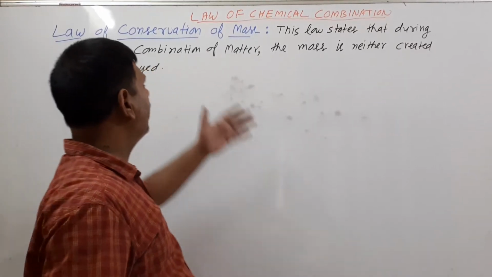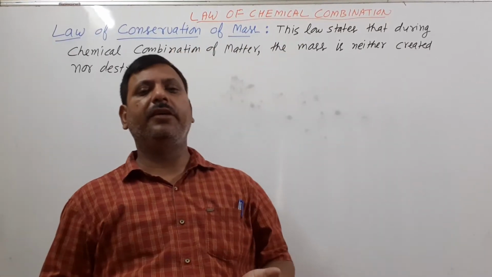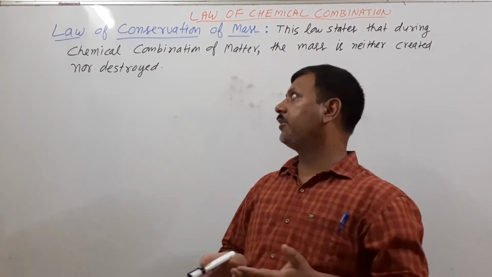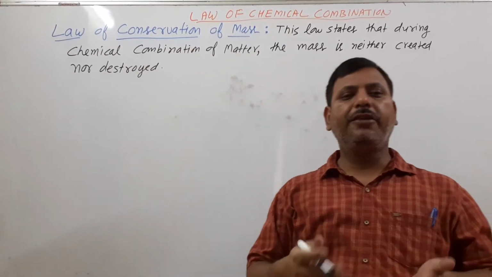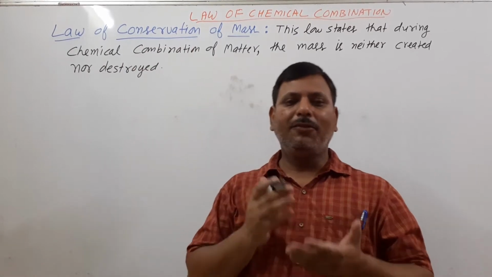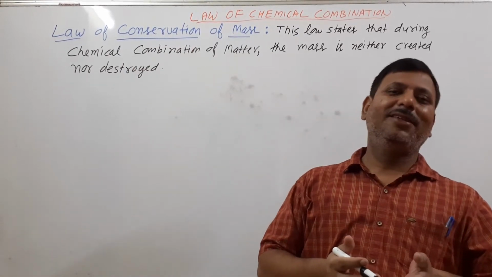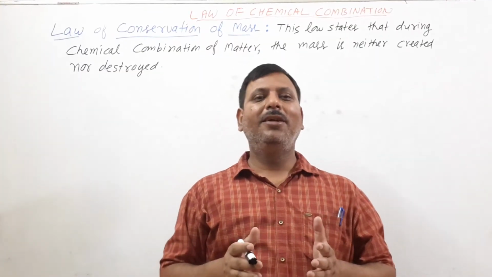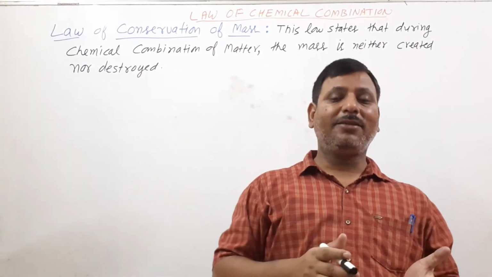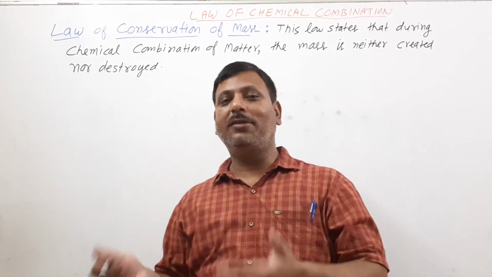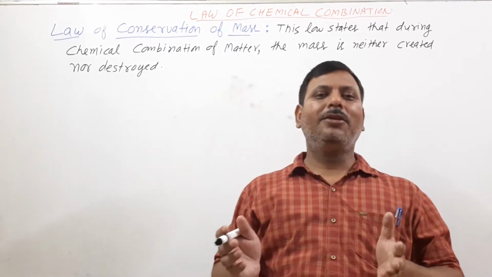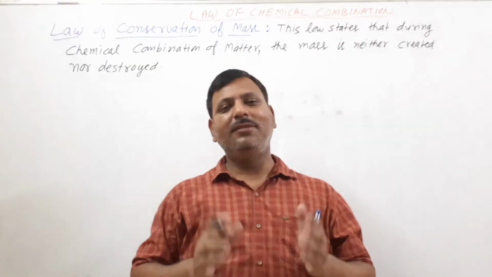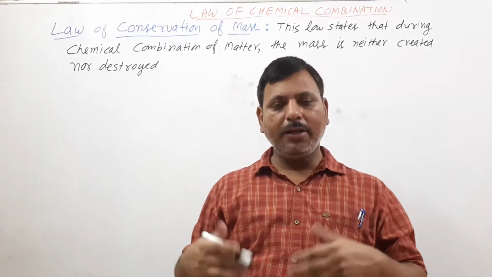Okay, see here, laws of chemical combination. In laws of chemical combination, first we will study the law of conservation of mass. What is the law of conservation of mass? This states that during a chemical combination, the total mass of reactants is equal to the total mass of products. Meaning, during a chemical combination, mass can neither be created nor destroyed.